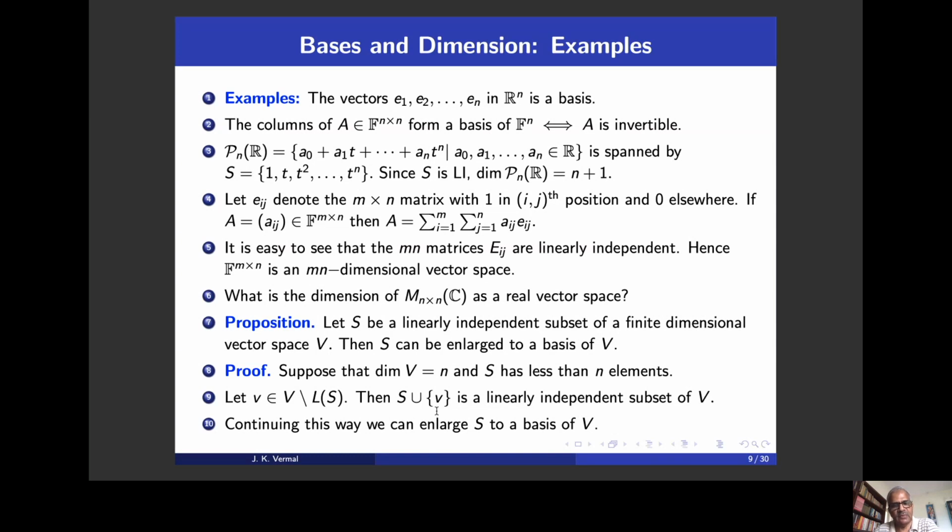Then its linear span will be the entire space, because if the linear span of n linearly independent elements is not the whole space, then I look at a vector in V outside the linear span of these n linearly independent vectors, and that will give me n plus 1 linearly independent vectors. But that is not possible. The linear span of a set with n elements cannot have n plus 1 linearly independent elements. So therefore, any linearly independent subset of a finite dimensional vector space V can be enlarged to a basis of V.